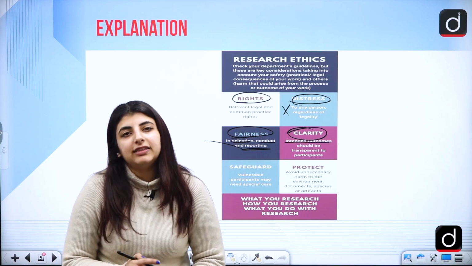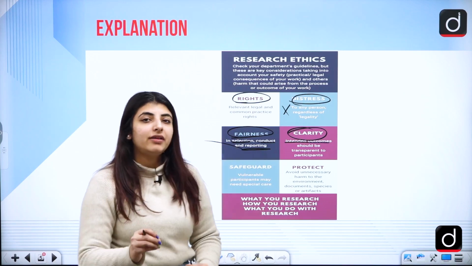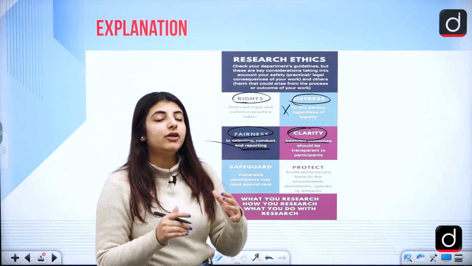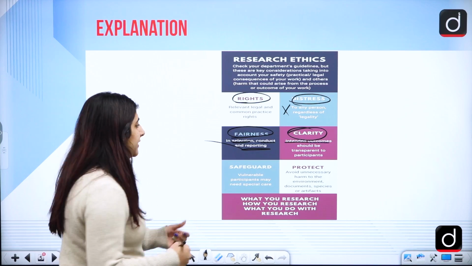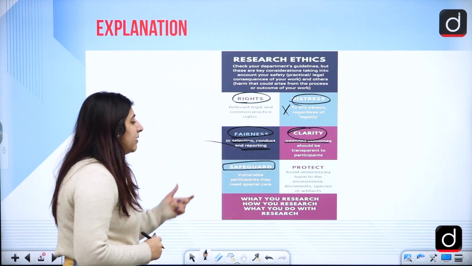But even after the research is conducted, the participants who were there should know why they were made part of the research.